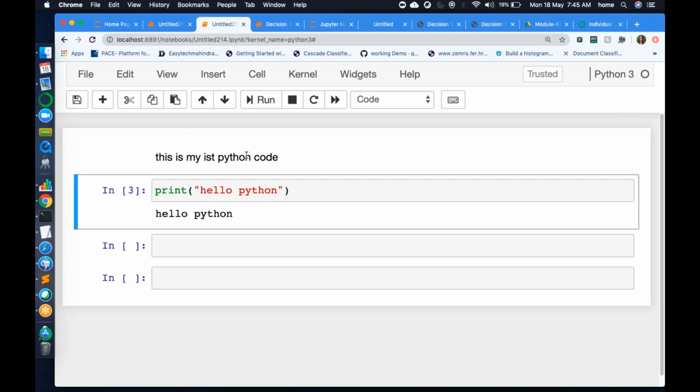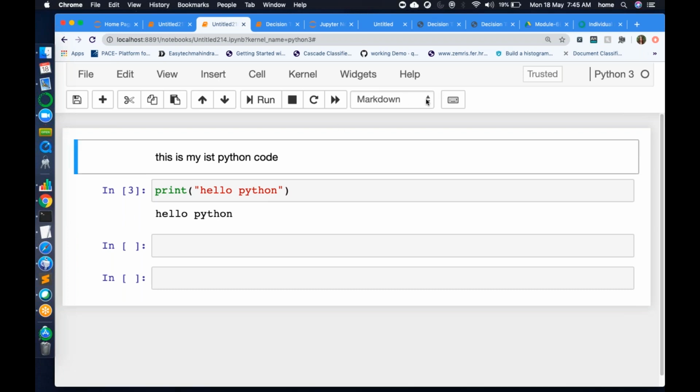So I can make a lot of changes to this text. I can bold it, italicize it, change the font size, different font styles. I can create headings, bullet points, all that we will learn in the next class. But what I mean to say is, if you're writing code, you select code mode. If you're writing markdown, you select markdown, right?